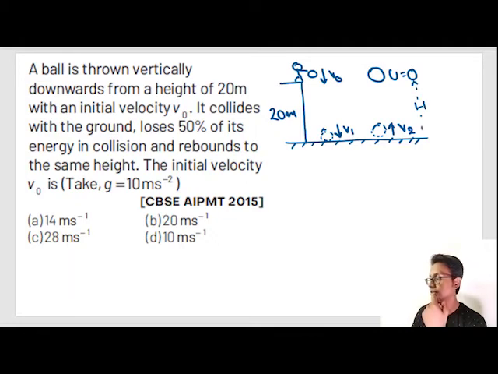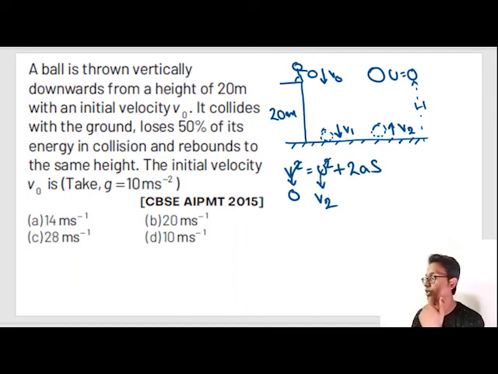This is h, and we can simply apply v square is equals to u square plus 2as. Final velocity is 0. Okay. Initial velocity is v2. We don't know, because this ball is only going up, no? v2 square plus 2.